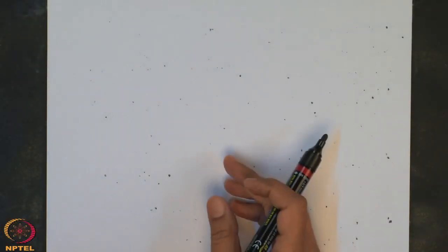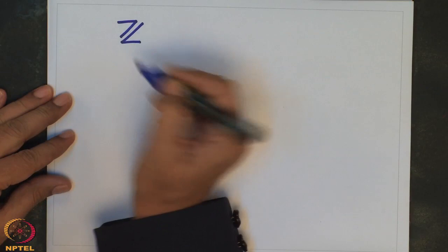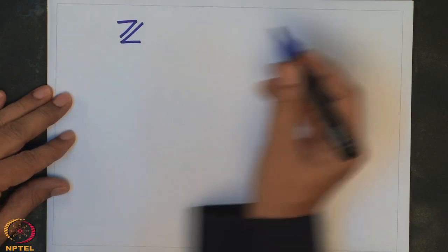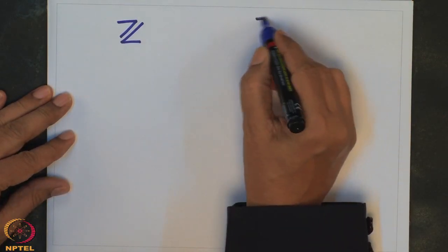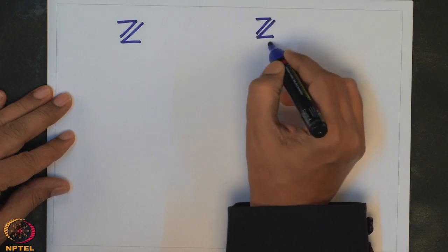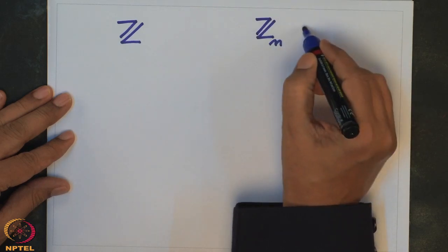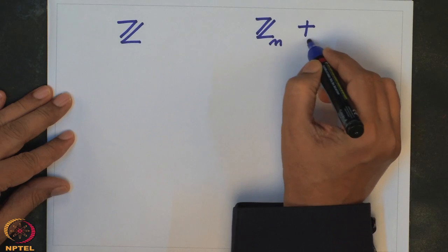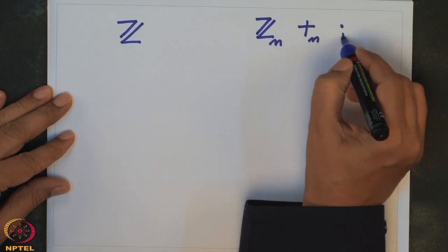For example, any concept we should be supporting by examples, right? For example, let us take our ring Z, and we have this ring Z mod N, with the modulo operation, this plus N and dot N. You remember this.